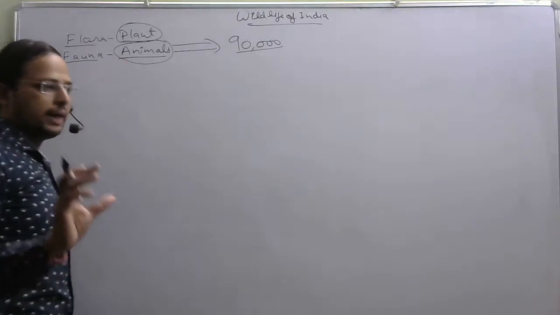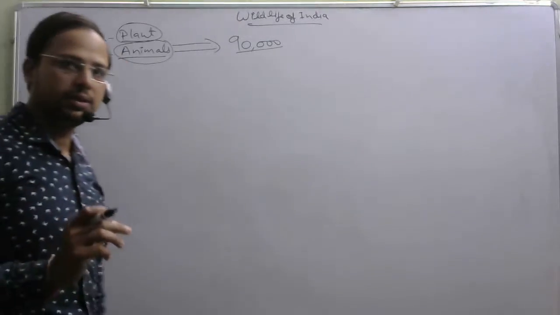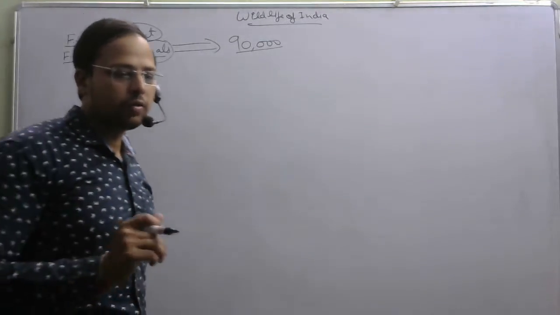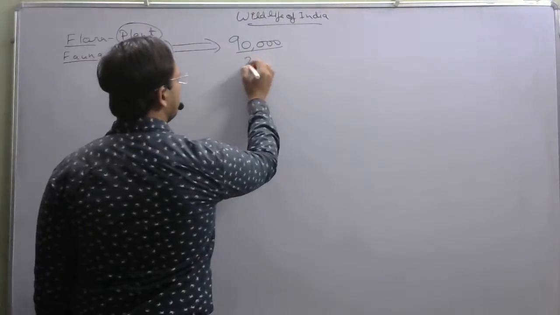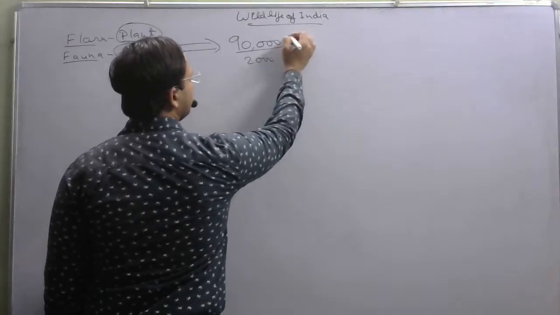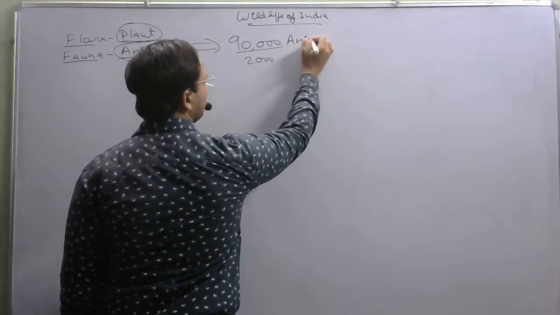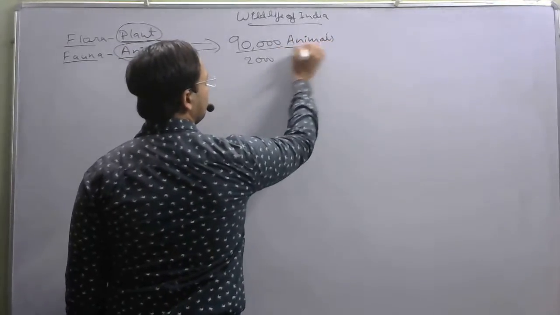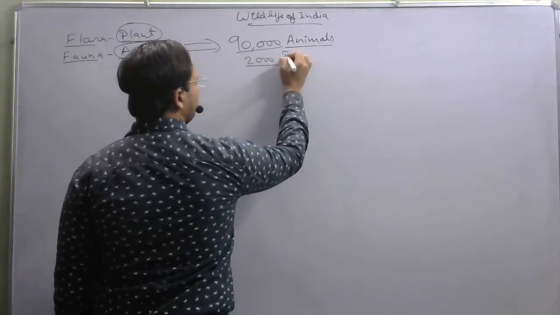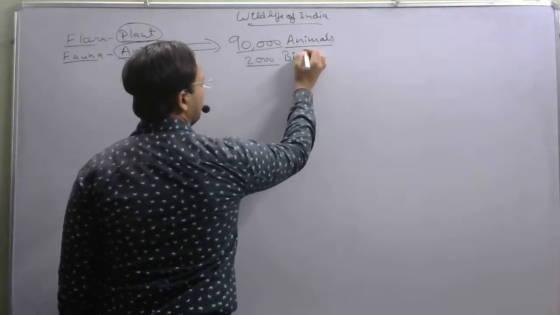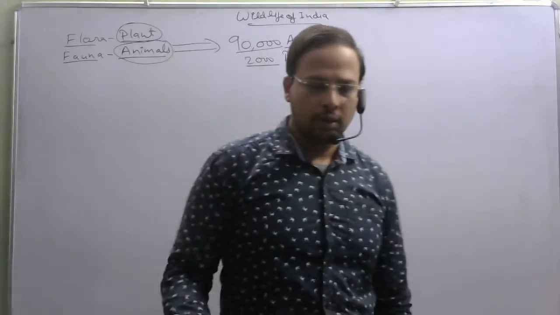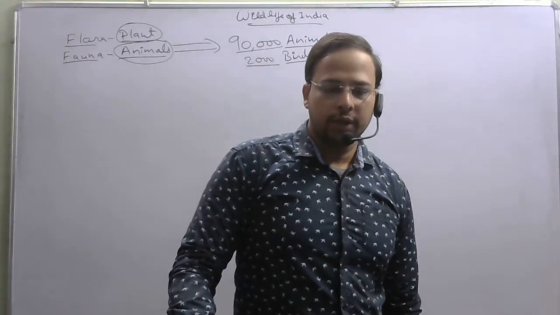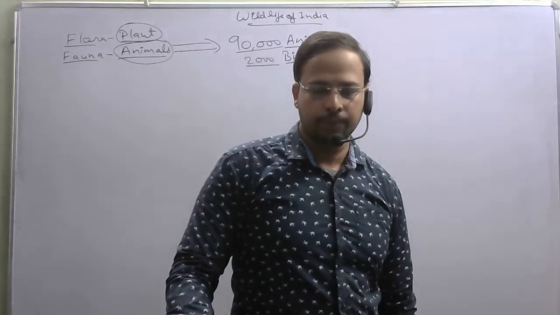There are around 90,000 species of animals in India, and out of this the country has around 2,000 species of birds. The 90,000 is the total of animals, and 2,000 are the birds in India. They constitute 13% of the world's total.